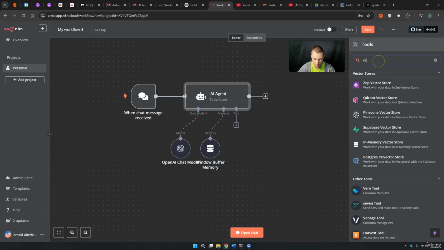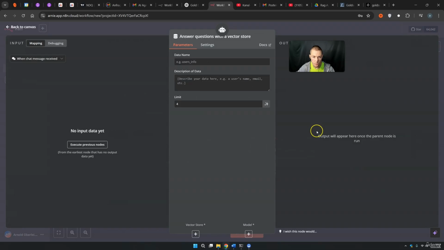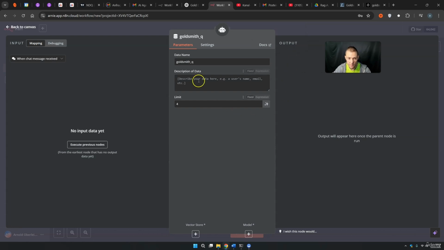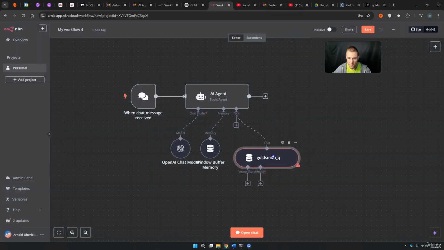We want to have the, let's just see, Vector Store Question Answer tool. We give this a name. Let's just call it Goldsmith. We want to copy these because we also want to call this thing here GoldQ. It works a little bit better sometimes. Then you need to describe this. Gives answers related to the company Gold Digger. I think this works fine right now. And there we have it.